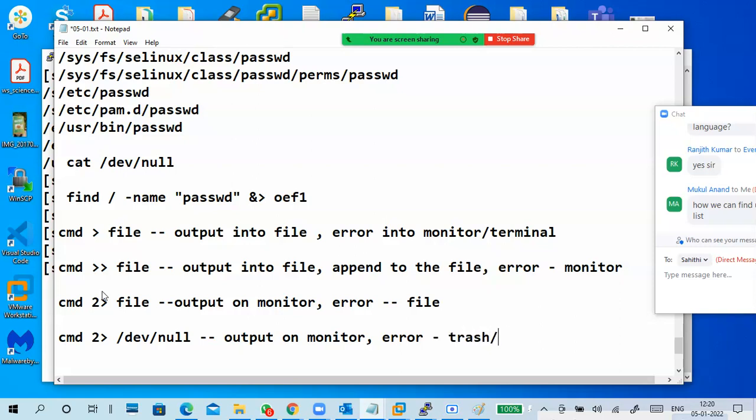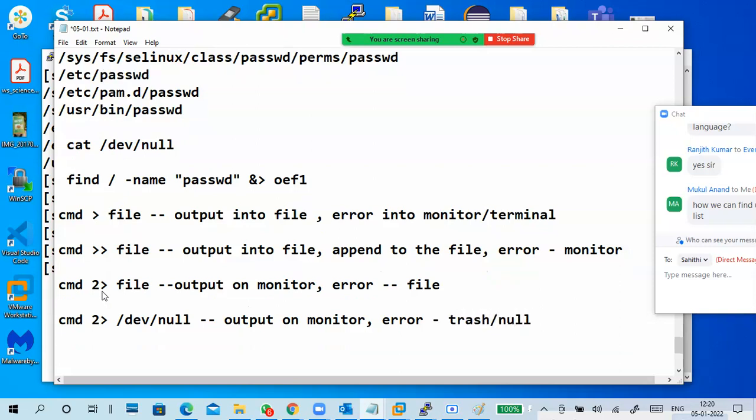Trash or null means you can't see it, no saving. CMD ampersand greater file name: output and error both go to the file. To file is enough.